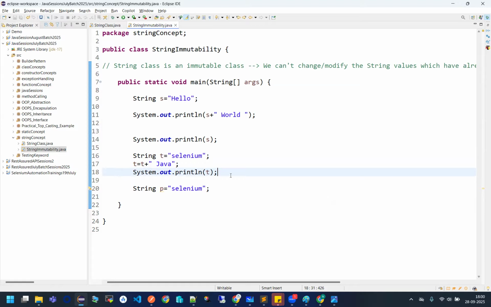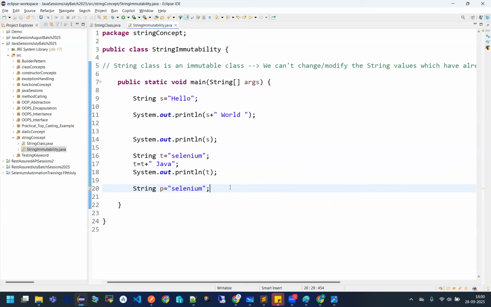Then what should we do, guys? Is there any better approach, better way? Instead of using the strings, you can use something else. So yes, we have two better approaches. What is that? We can use either string builder or string buffer classes. Why? Because both the classes are mutable classes, guys.